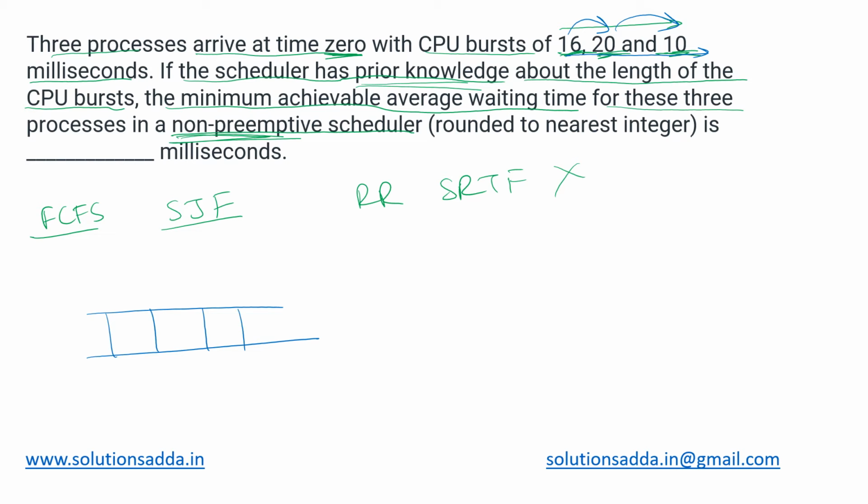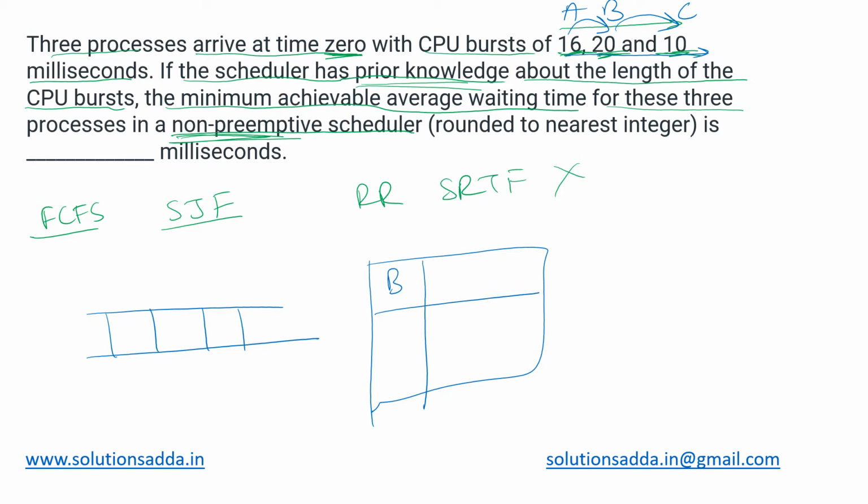Let us call the processes A, B, and C. So first, this would be the table: arrival time is 0 for all, burst time, completion time, turnaround time, and the waiting time. The burst times are 16, 20, and 10 for the processes A, B, C. They will be completed in the same order.